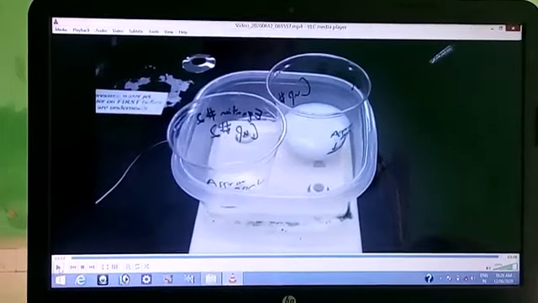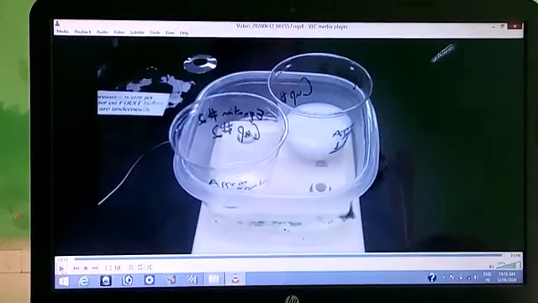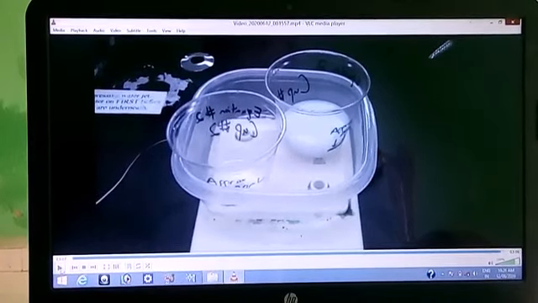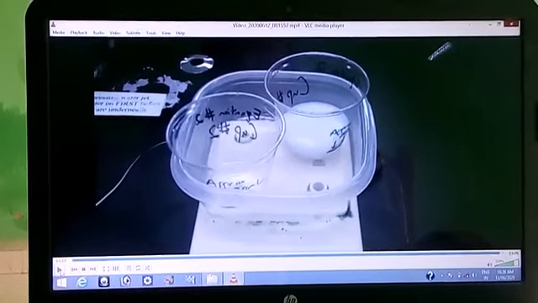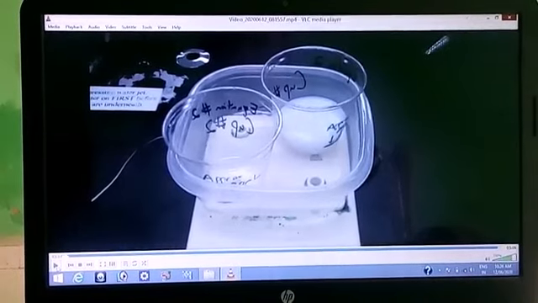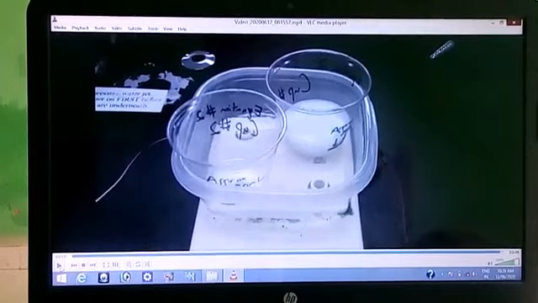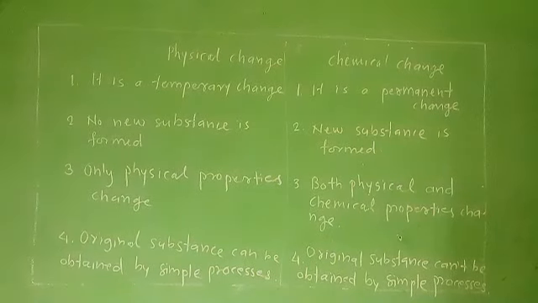As you can see in this figure, in the second beaker, the white precipitate of calcium carbonate is formed. A new substance is formed. Therefore, this is also a chemical change. Now let us study more about physical change and chemical change.